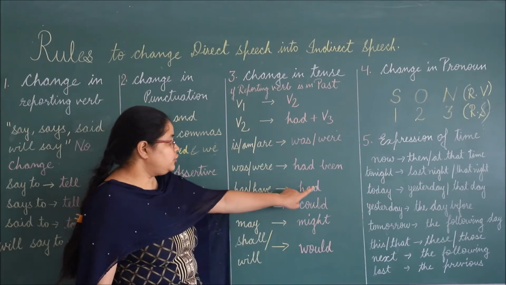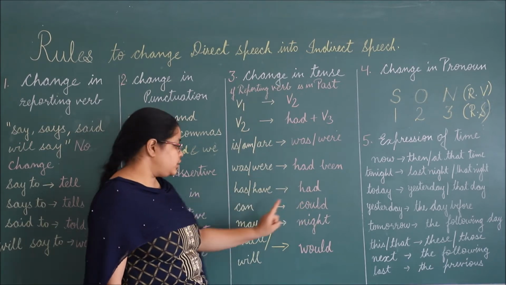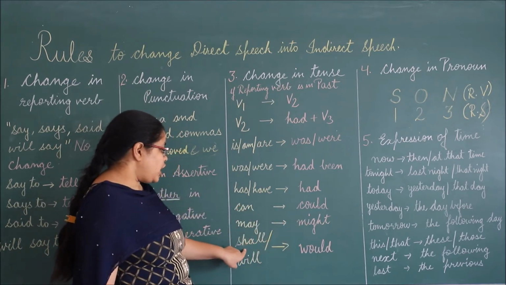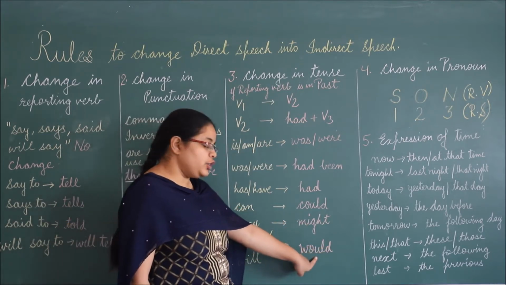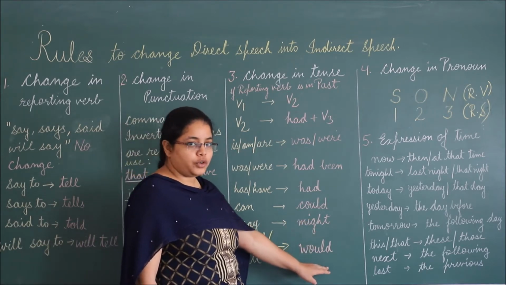Has or have change into had, can changes into could, may changes into might, shall or will changes into would. Shall most of the time changes into would.